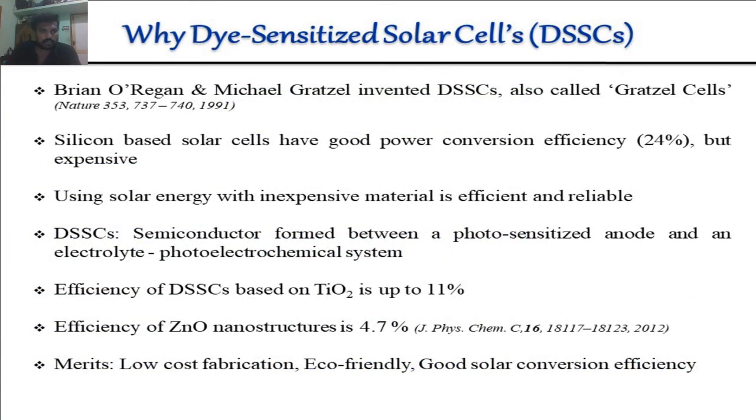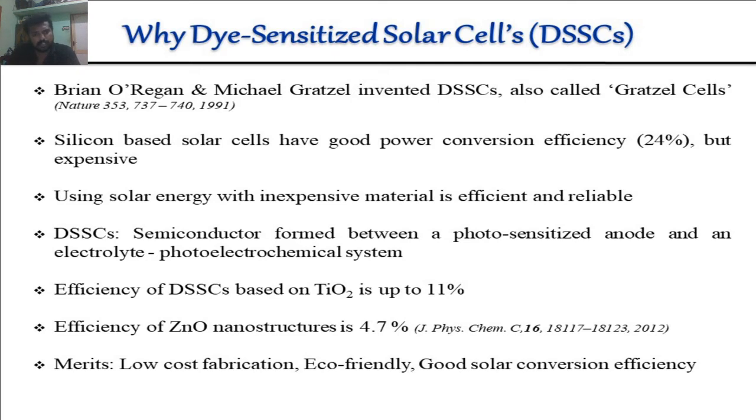Why dye-sensitized solar cells? The dye-sensitized solar cell was invented by Brian O'Regan and Michael Gratzel in 1991. He is the father of the dye-sensitized solar cells. The silicon-based solar cell has a good power conversion efficiency, now achieving 24% efficiency, but the cost is very high. Also, it uses solar energy with inexpensive materials, efficiently and reliably.